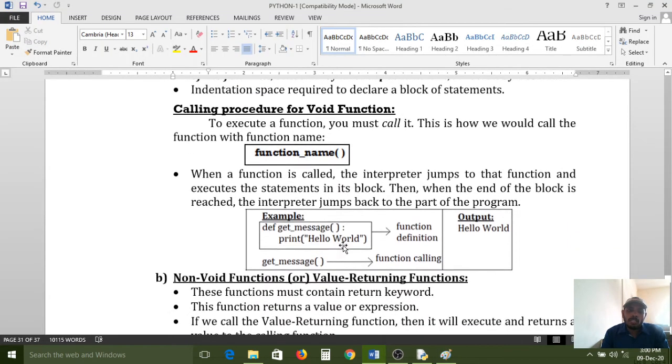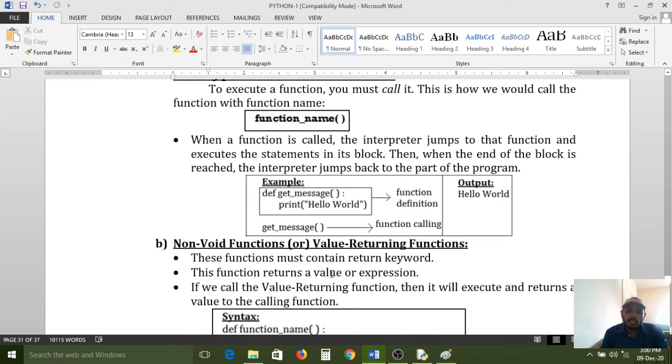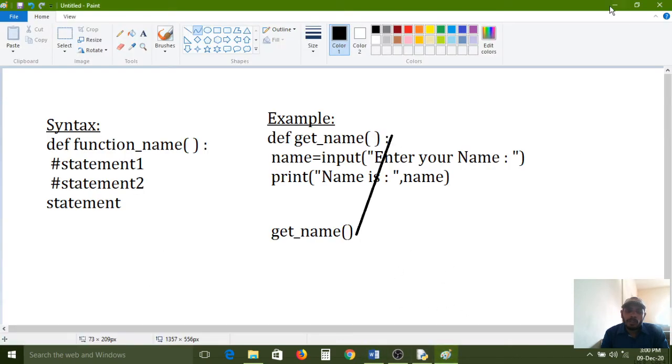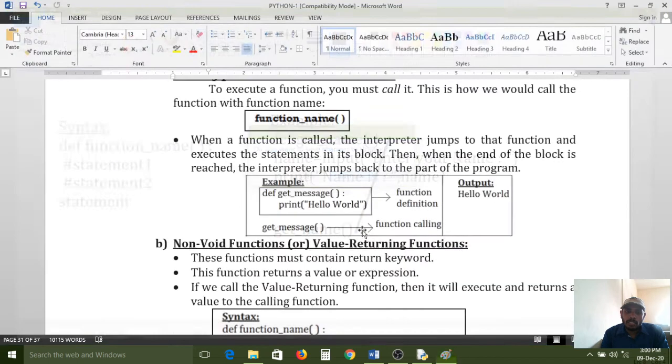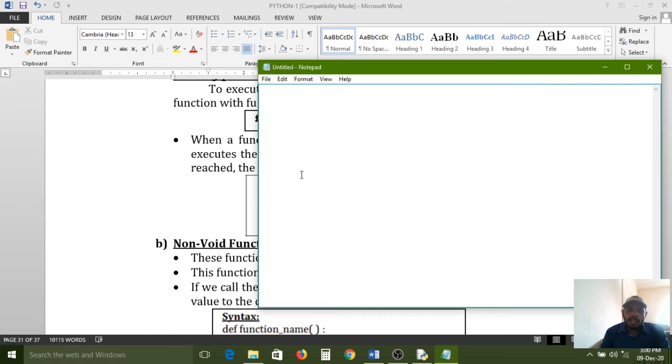So this is called a function. Practically I will explain, don't worry about that. For that I am opening one notepad window, and here I am writing def get underscore name, opening bracket, closing